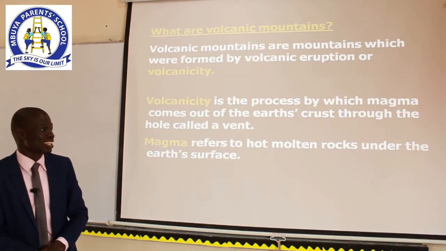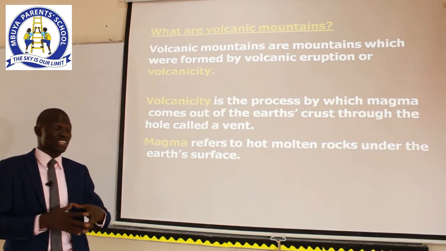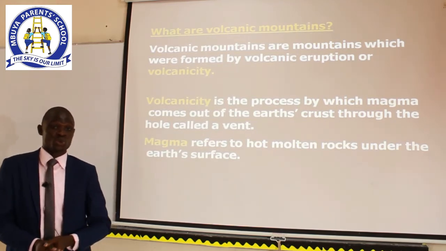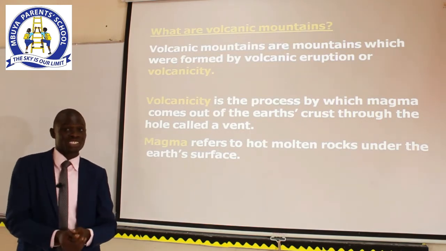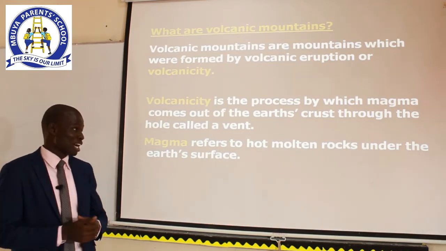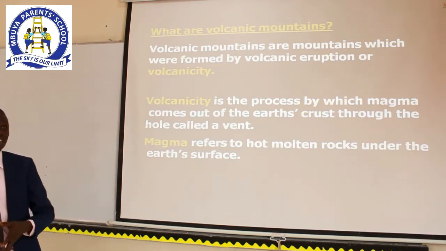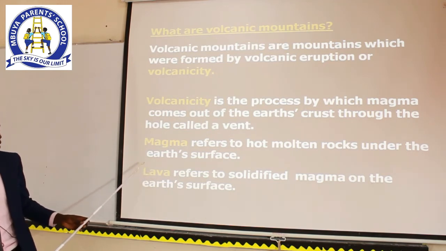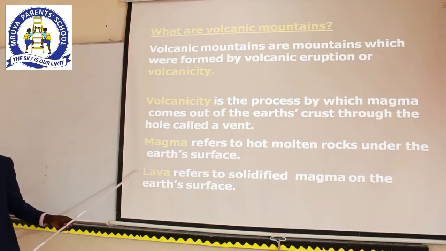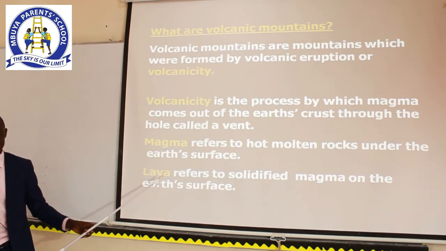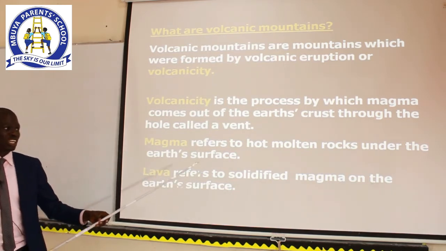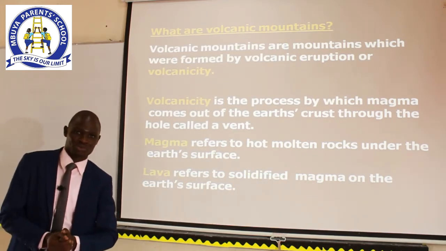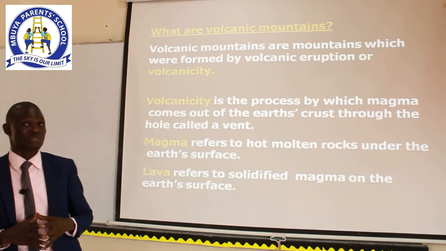Now when this hot molten rock comes out of the Earth's surface, it is going to cool. And when it cools, it will not again be called magma. It changes the name to lava. And that is the word lava. Can we spell the word lava together? L-A-V-A, lava. And this word refers to solidified magma on the Earth's surface. Hoping you're understanding something there.